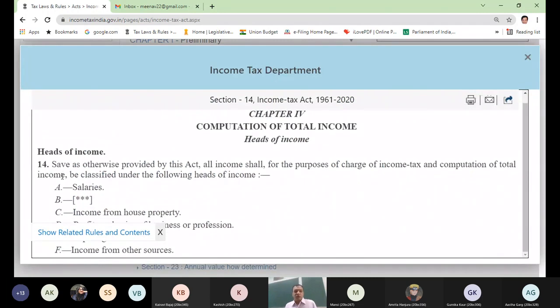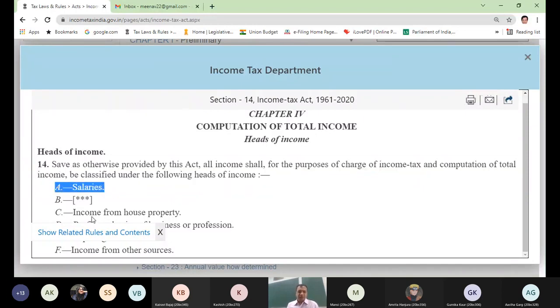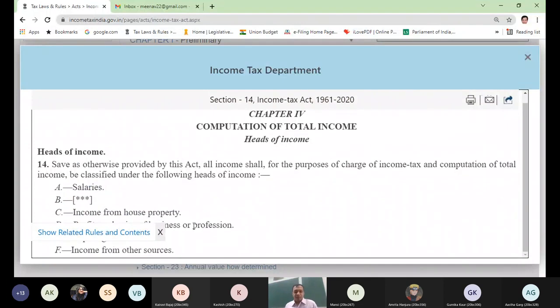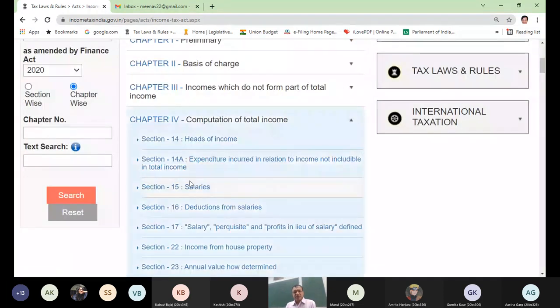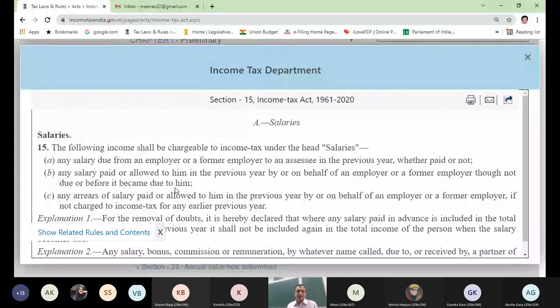How do we know there are 5 heads? We know it because of section 14. Save as otherwise provided by this act, all income shall, for the purposes of charge of income tax and computation of total income, be classified under the following heads of income. So, salary, another head was there long ago, but it has been omitted. House property, profits and gains of business and profession, capital gains, and income from other sources. So this is what section 14, which tells me that there are 5 heads. So my first head is salary. So let us click salary. This is section 15, salaries.